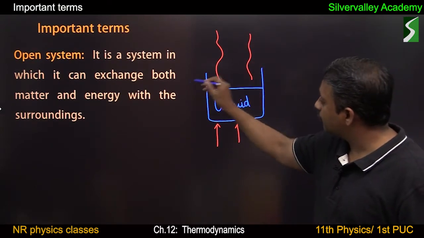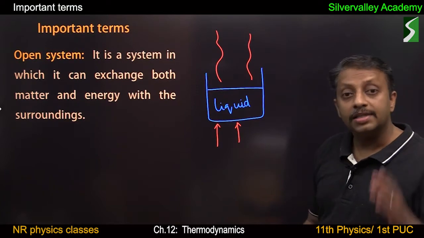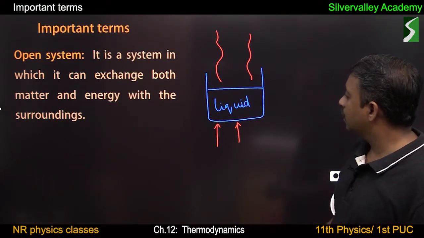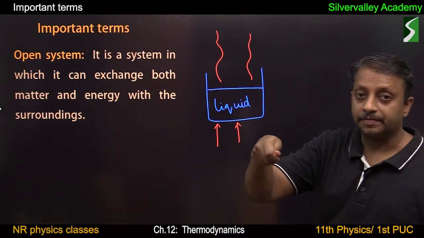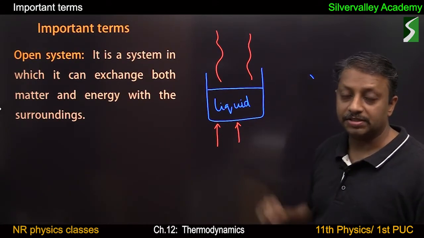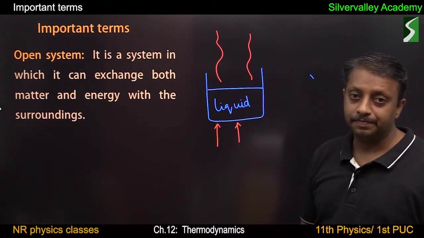So there is exchange of matter between system and the surroundings. And there is also exchange of heat energy between system and the surroundings. Because if we touch this container, we can feel the heating effect. Means there is leakage of heat energy from the system into the surroundings. So this is an example for open system.